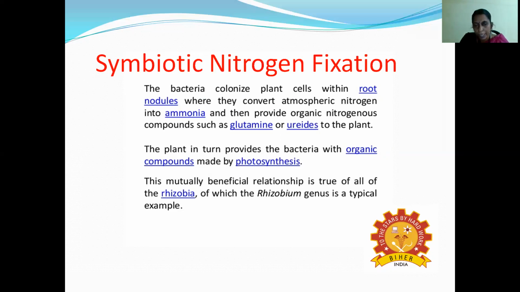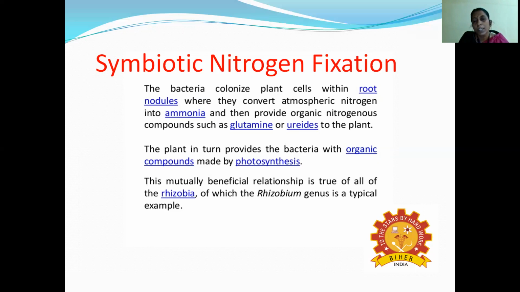nitrogenous compounds such as glutamine or ureides are supplied to the plants. The plant in turn provides the bacteria with organic compounds made by what? Photosynthesis. So the plant gets the nutrients, and the bacteria also get the nutrients for growth and multiplication. Both of them have a mutually beneficial relationship.